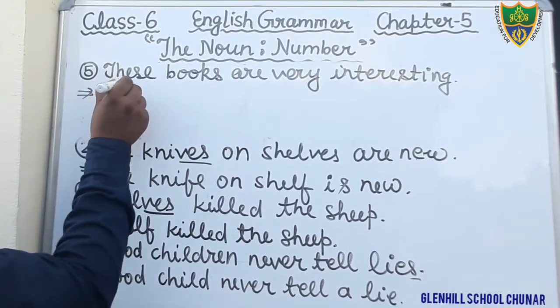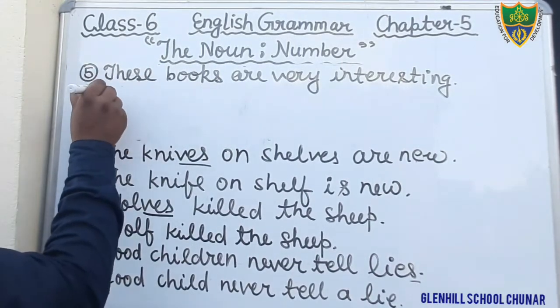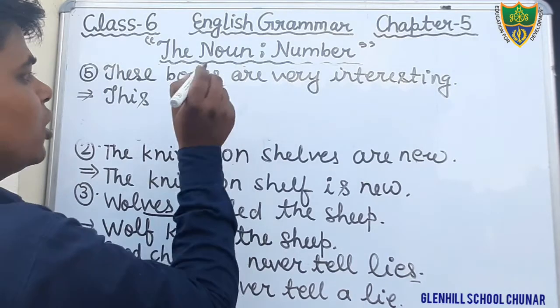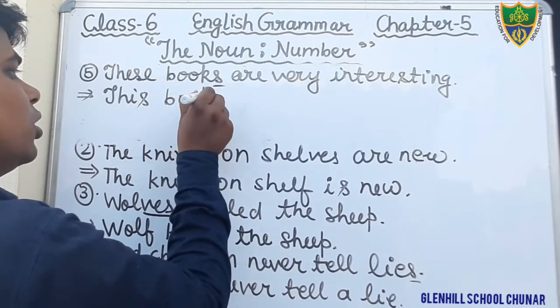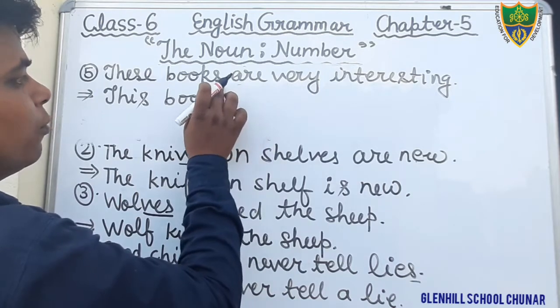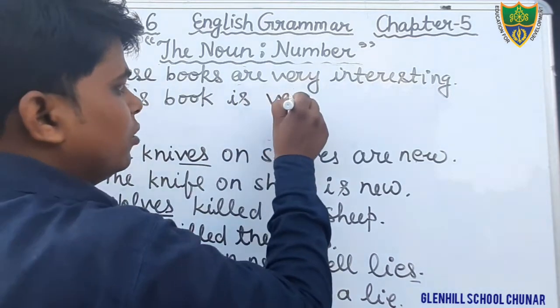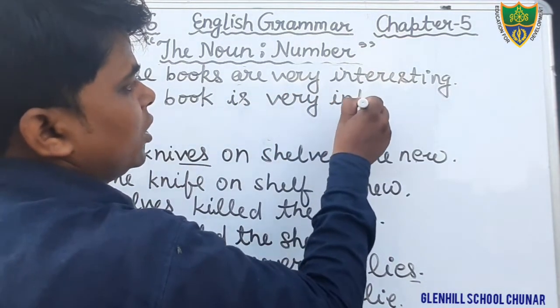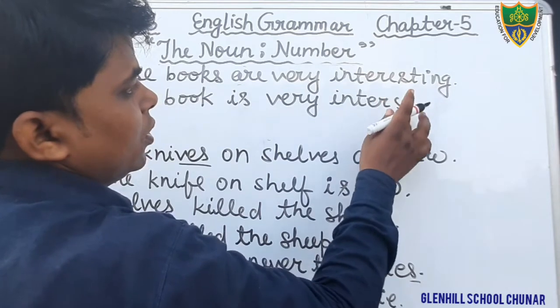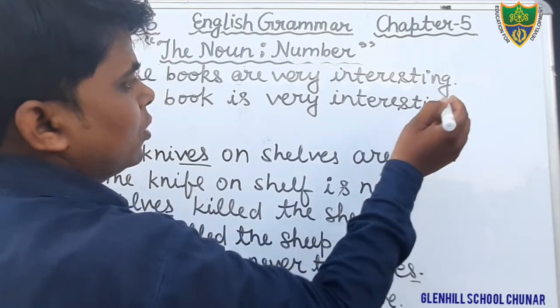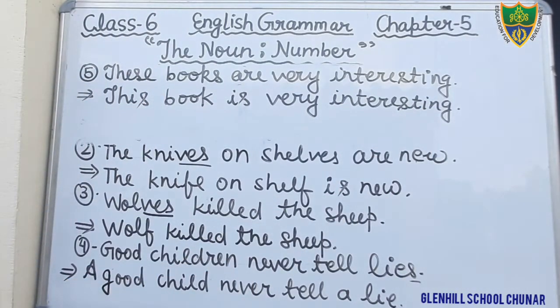You can see here the word these is plural, so you have to write it this, make singular. Okay, this, and that is also plural, we will make it singular. This book, and verb is also used plural, we will write here is. Okay, this book is very interesting. That is the correct singular sentence. Just see, this book is very interesting. Just write the sentence, this book is very interesting.